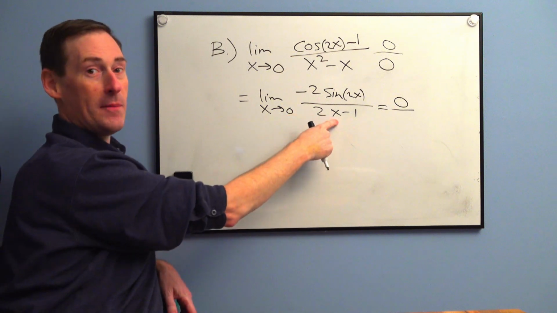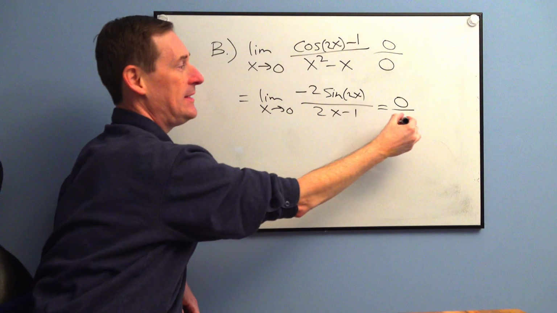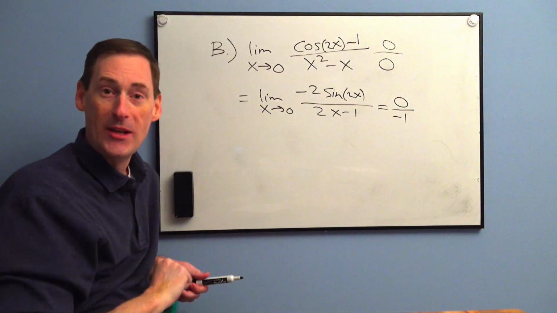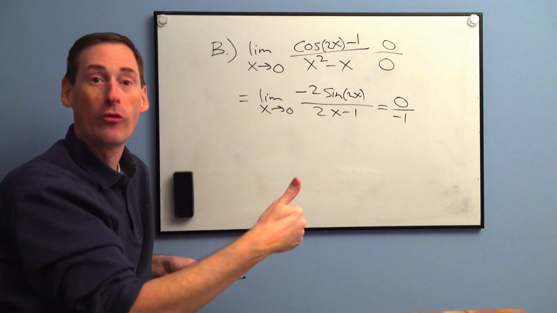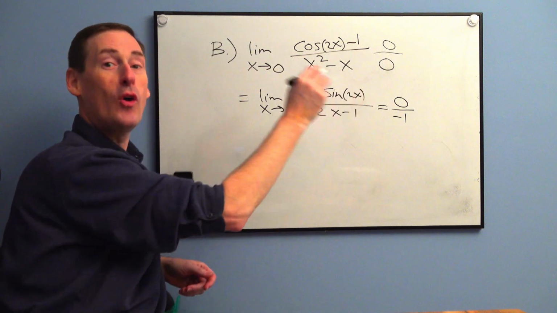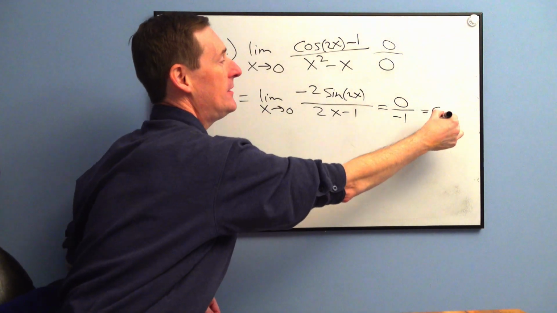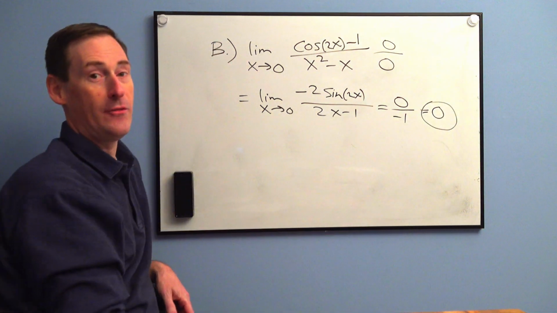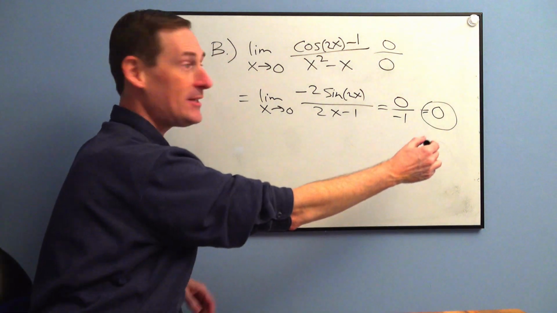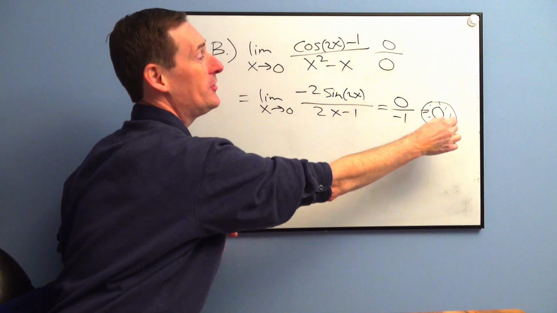Take 0, plug it in the bottom. 0 minus 1 is negative 1. Determinate. It is okay to have 0 over a non-zero, right? 0 over anything is 0. That is a determinate answer. And if you circle a 0 in Mr. Wade's class, it makes a donut. Put some sprinkles on there.